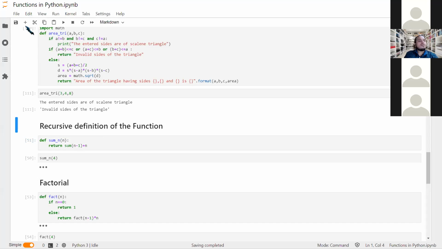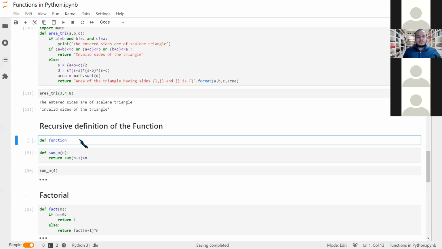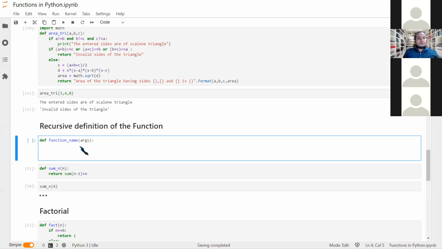Okay, so if I want to explain the structure, we define the function name, and there are arguments here. Whatever we do, we can give some if else, or if we need to calculate something which we need to add.